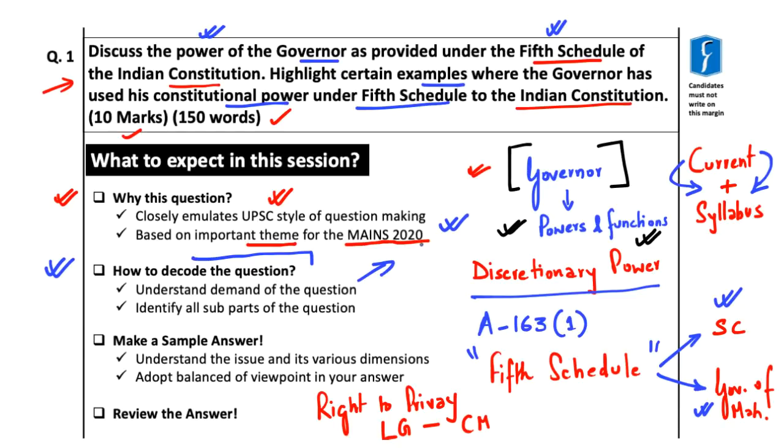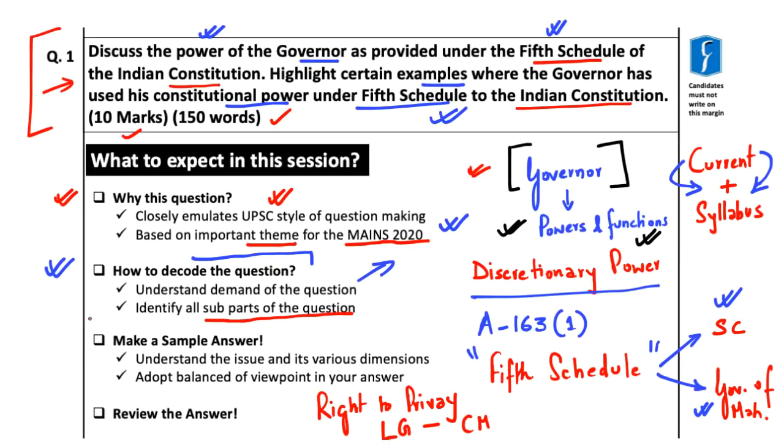That is, you must provide various powers of the governor as provided under the 5th schedule of the Indian Constitution and also certain examples whereby the governor has used his constitutional power under the 5th schedule. So with respect to how to decode the question, the first point says understand the demand of the question, which we just did, and the second says identify all subparts of the question. Here we have tried to understand the main aspect of the question as well as the subpart.